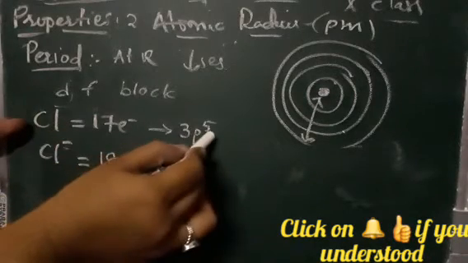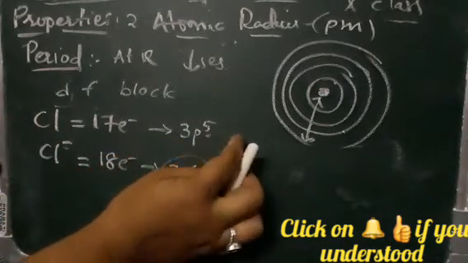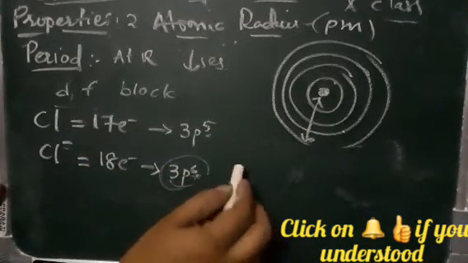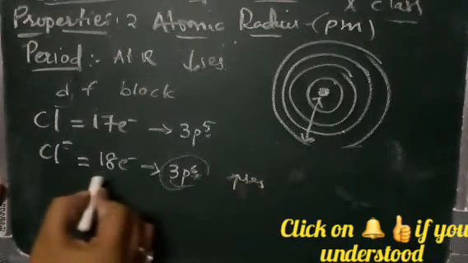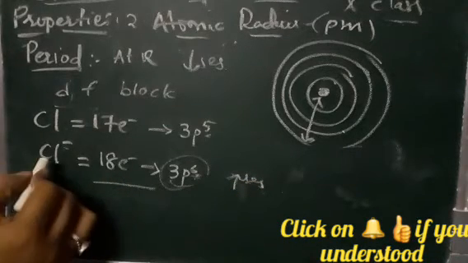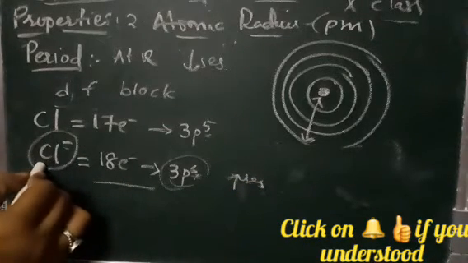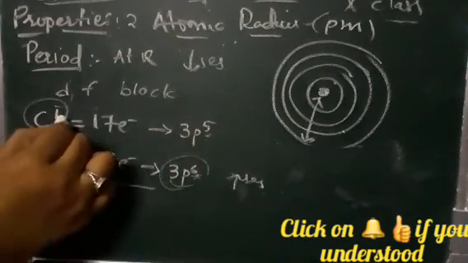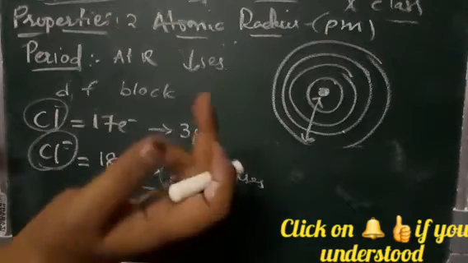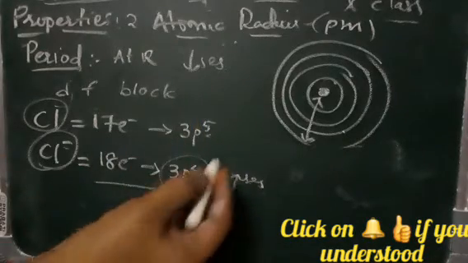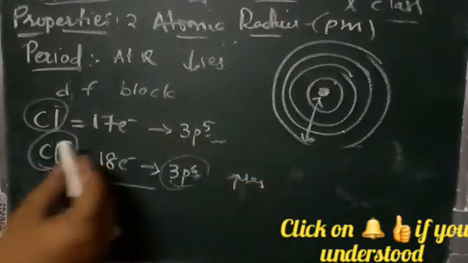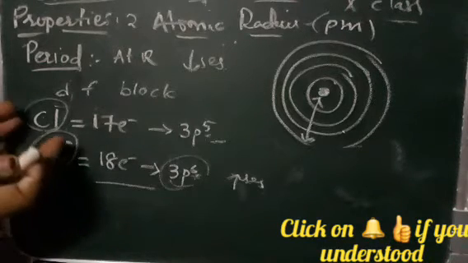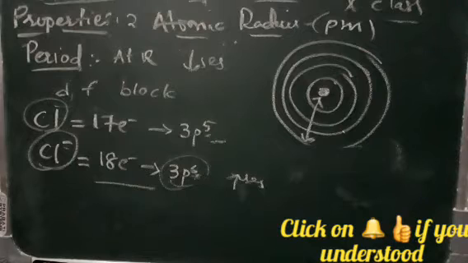So comparatively, if one more electron is added, that means the distance increases. So that means the radius also increases. So the chloride ion's atomic radius is high, whereas the chlorine atom's is a little less. One shell is less there, so one electron is less. So you can say that the atomic radius of the chloride ion and chlorine differs.